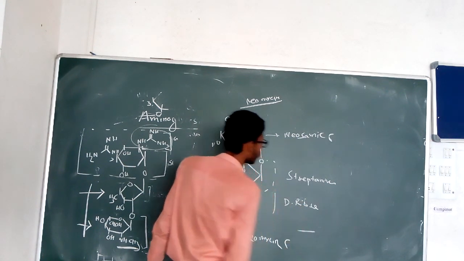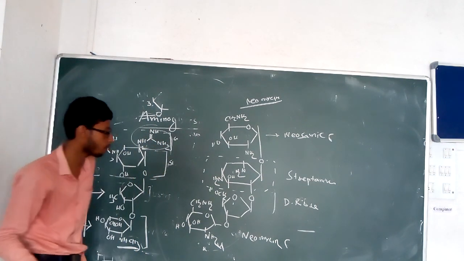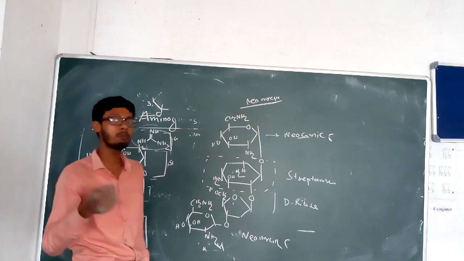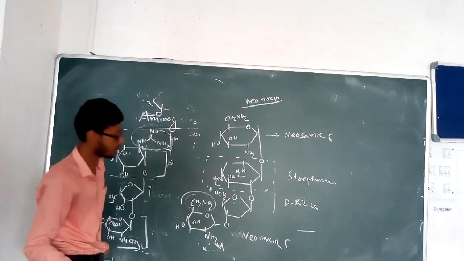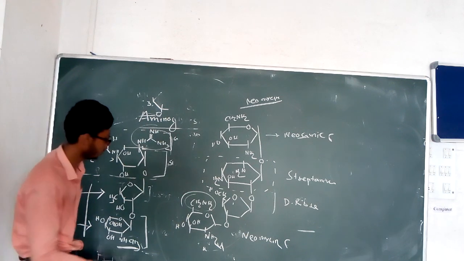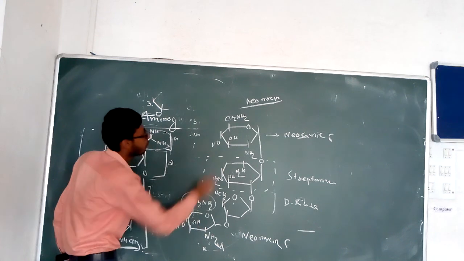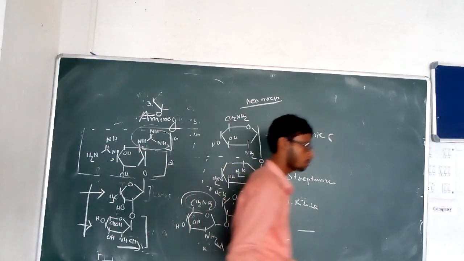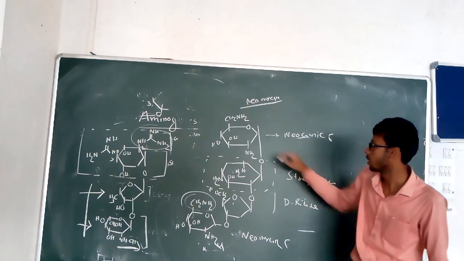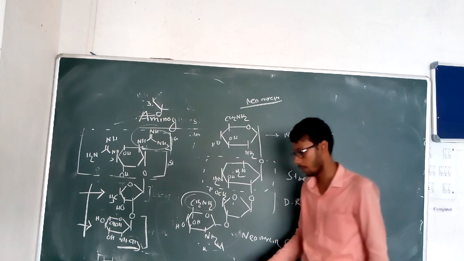So three sugars, amino sugars attached with the streptamine produce neomycin, neomycin C and neomycin B, where only the orientation of the CH2NH2 changes. Here it is above the plane, and in neomycin B it is below the plane. In the amino sugar of neomycin C, CH2NH2 is below the plane, like that.